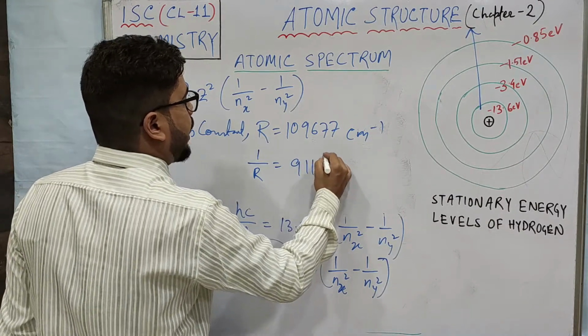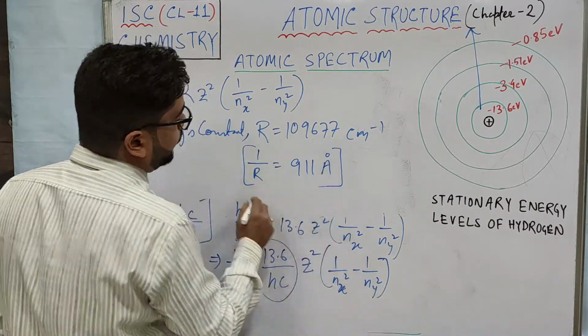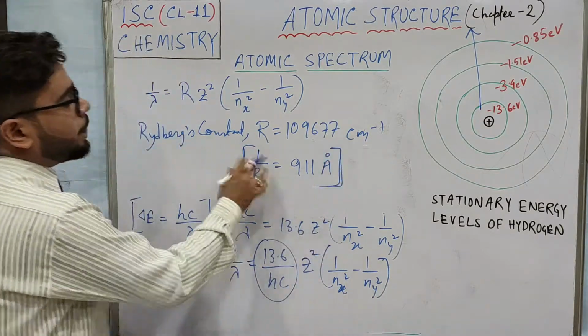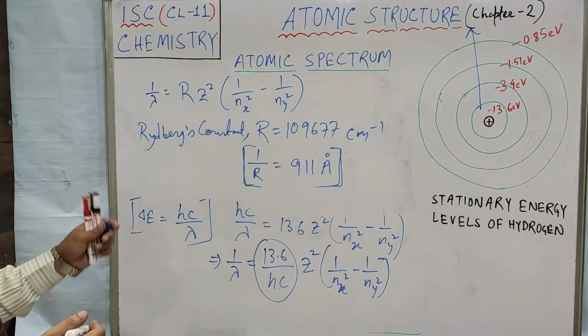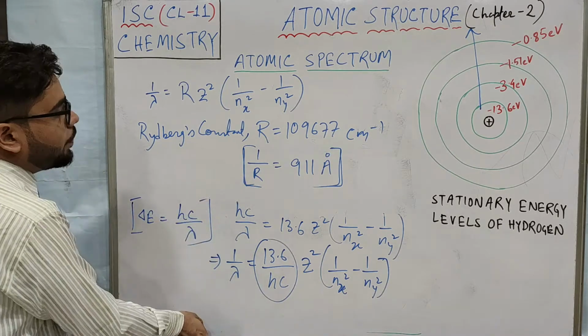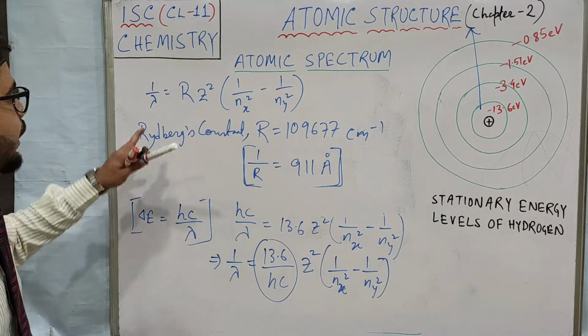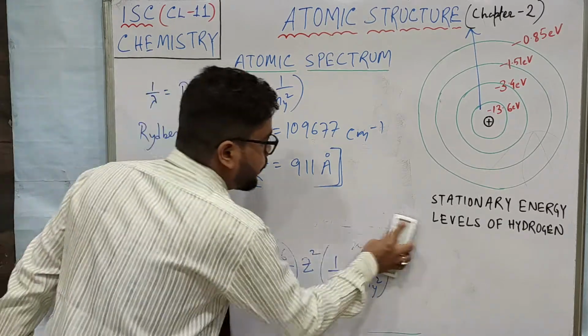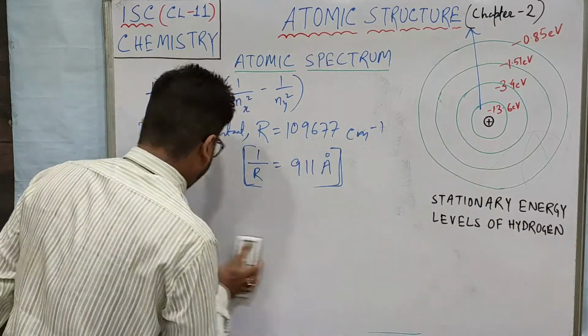Rather, if you want to remember something, remember the value of 1 by R. This is roughly 911 angstrom. If you want to remember this 1 by R value, you remember. You will come to know why I have asked you to remember it, because it will be more applicable. You have to calculate lambda, so R will go down, right? I am showing you how to calculate.